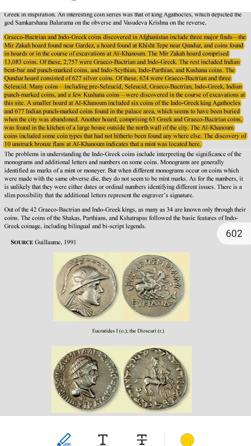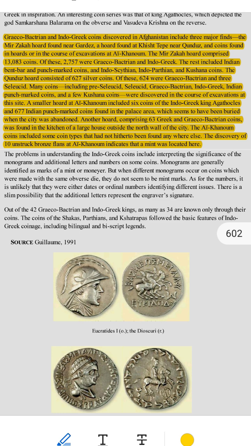Mirzaka, near Gardez. This was a hoard, a buried treasure of coins. How many coins were found? A total of 13,083 coins were discovered. What types of coins were in the hoard? 1. Greco-Bactrian and Indo-Greek coins. There were 2,757 coins from Greek rulers.